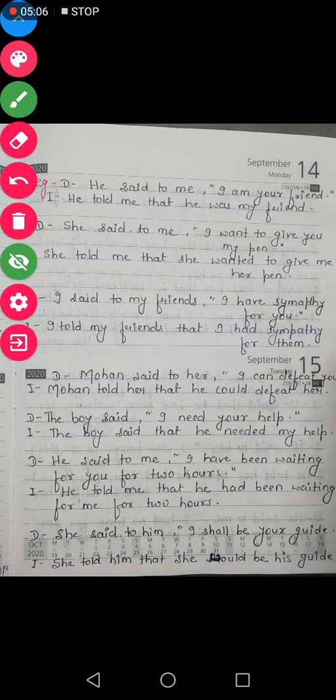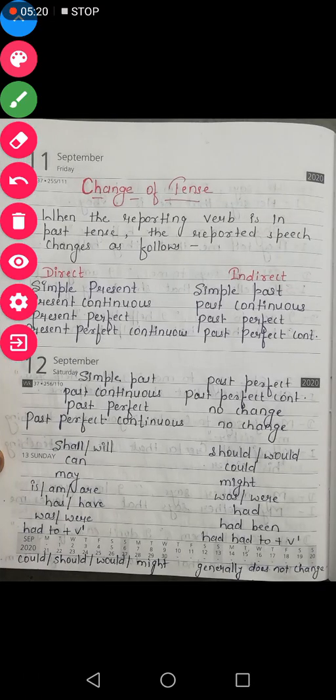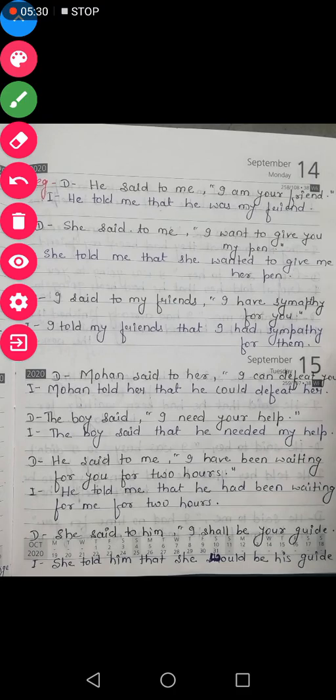Now see here, I is which person? First person, which will be changed according to the subject. Subject is he, so it became he. And what was the rule saying? Is, am, are changes into was. Here we have I am, so it will be changed into past, that will be was.